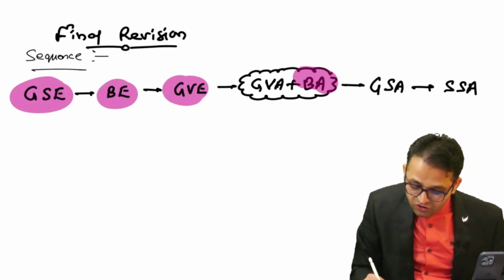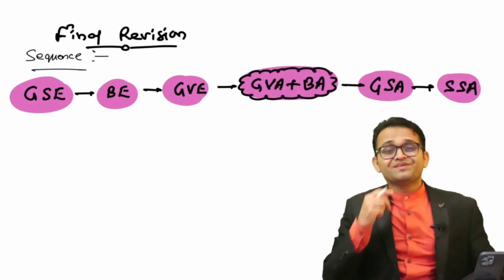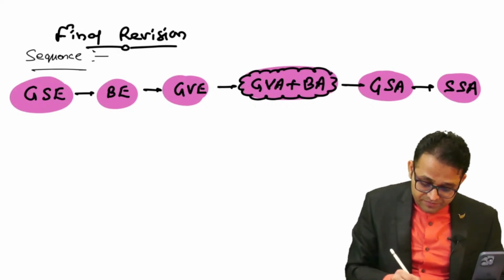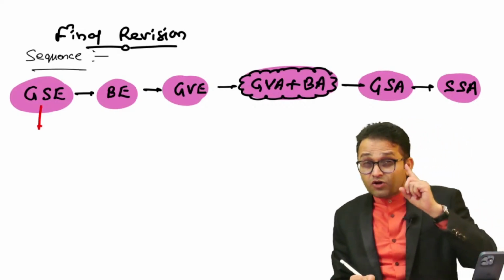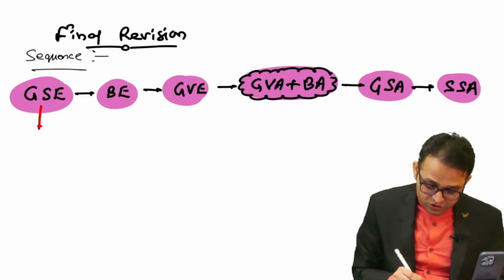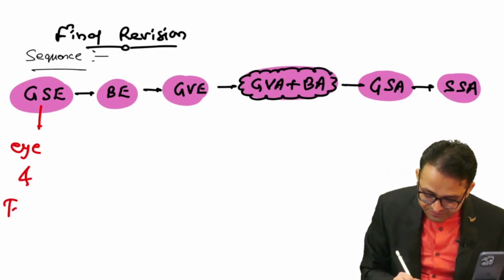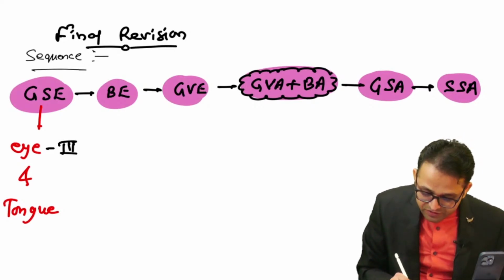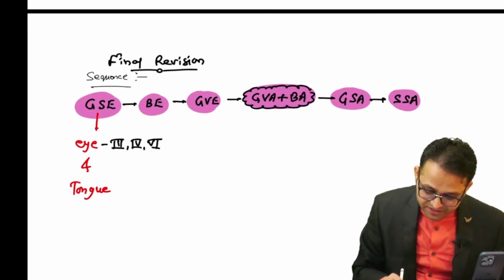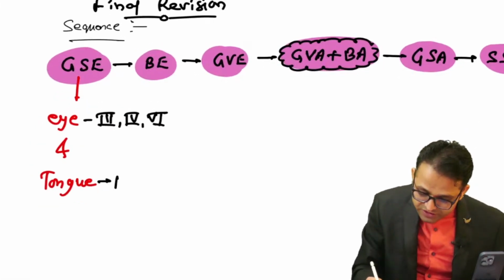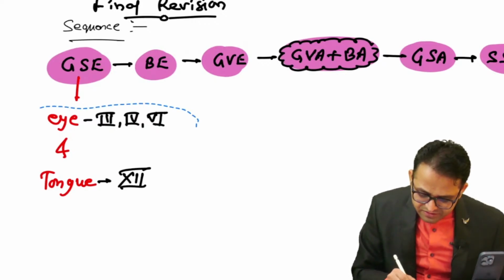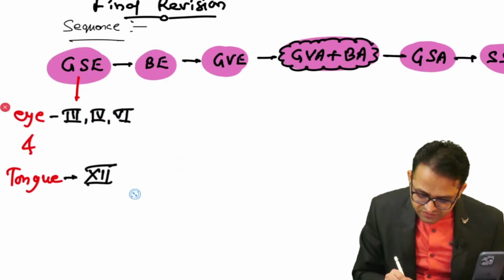So at the end of the day, what you have to remember, sir? One beautiful concept. Just break the name and think about it. गुस्से, गुस्से में आंखें और जीभ दिखानी है. So you have to remember the eye and tongue. So just tell me it is efferent. So what cranial nerve? For the eye, 3, 4 and 6. Agree beta? And for the tongue, you have to say 12th cranial nerve. Simple. So simple. रटना ही नहीं है बेटा. Yes, it is very easy.